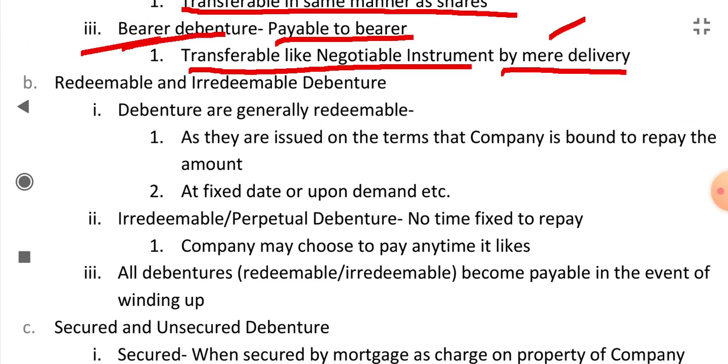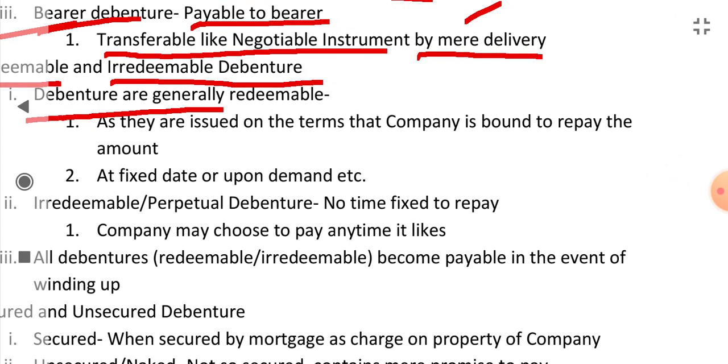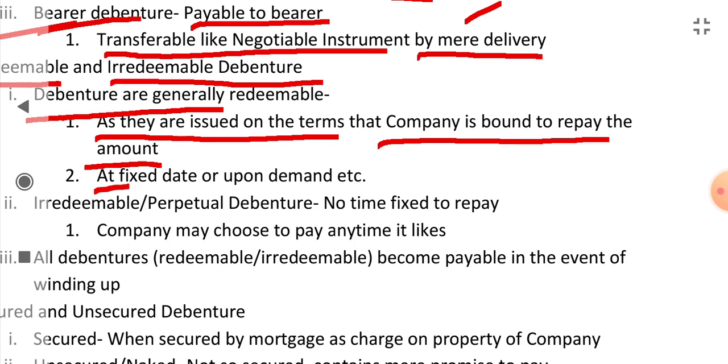What are redeemable and irredeemable debentures? Debentures are generally redeemable as they are issued on the terms that the company is bound to repay the amount at a fixed date or upon demand. If the company says that we will repay the amount of the debenture at a fixed date, or if the demand is made for the payment, then it is called a redeemable debenture.